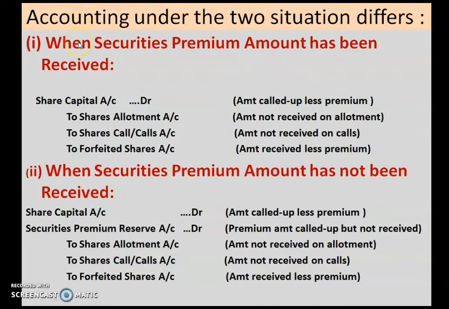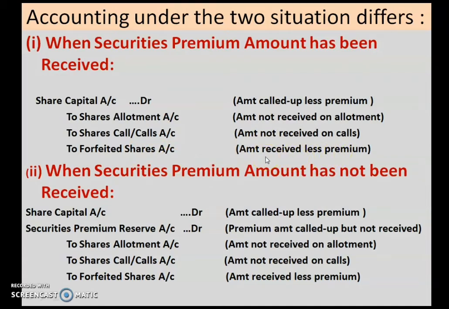Under the first case, the journal entry will be: share capital account debited, amount called up less premium, to share allotment account, amount not received on allotment, to share call or calls account, amount not received on calls, to forfeited shares account, amount received less premium.